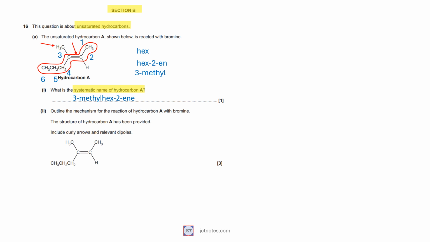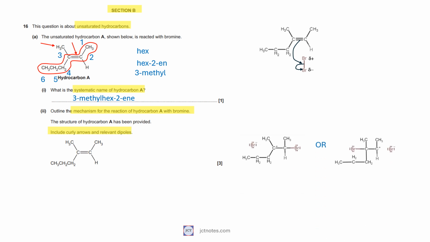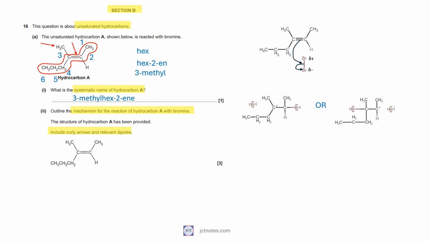The second question is to outline the mechanism for the reaction of hydrocarbon A with bromine, including curly arrows and relevant dipoles. First, as the bromine molecule approaches the double bond, the pi electrons in the double bond induce a dipole on the bromine molecule. Then, a bond is formed between the carbon and the bromine, forming a positively charged species called a carbocation. Finally, the carbocation is attacked rapidly by the remaining bromide ion to form the dibromide.